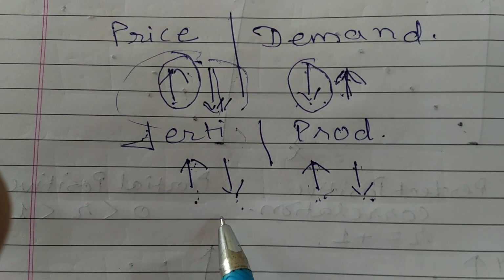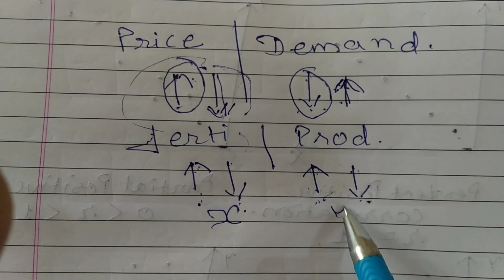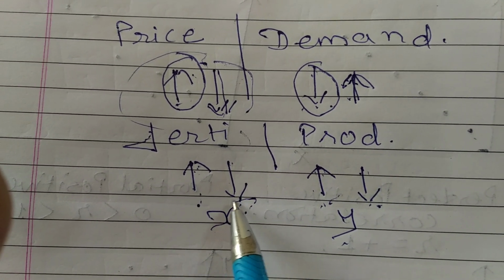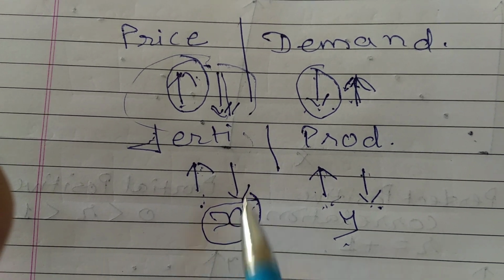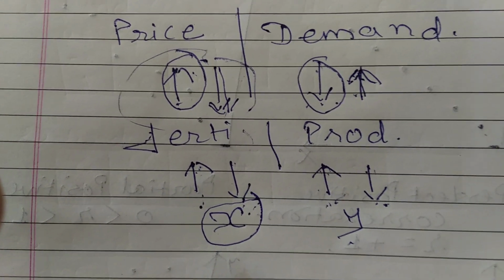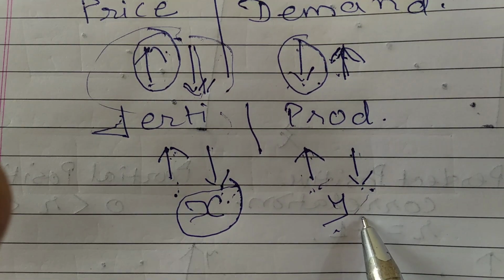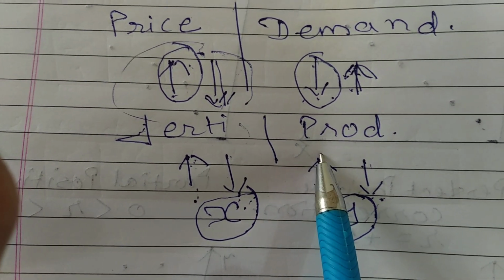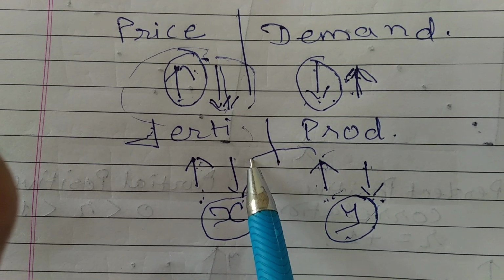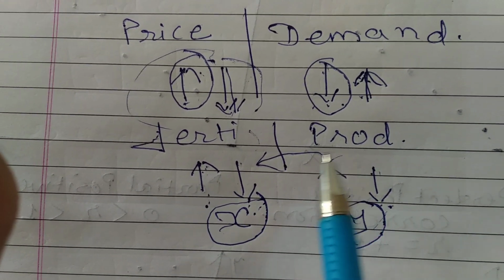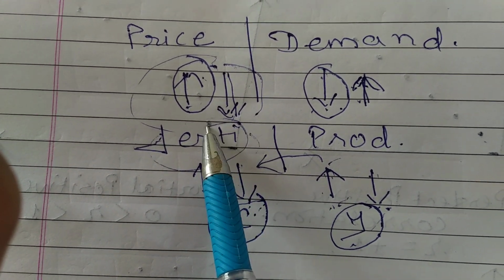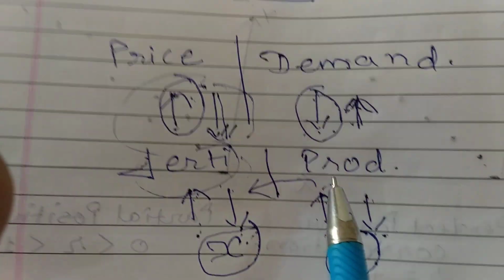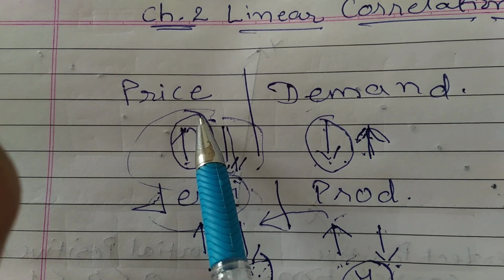That's why this element is X and this element is Y. Any independent variable is always considered as X, and the dependent variable is always considered as Y. Production of crops relates to fertilizer. The usage of fertilizer is the main important thing for the production of crops. Demand depends upon the price.